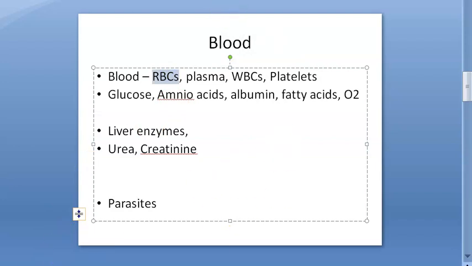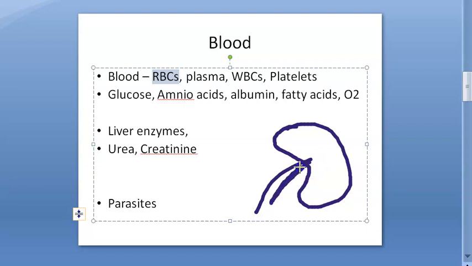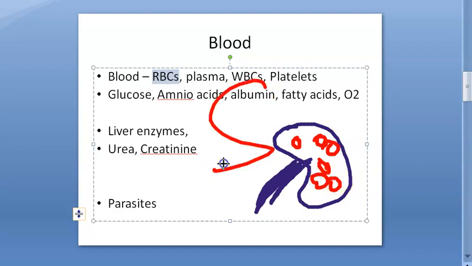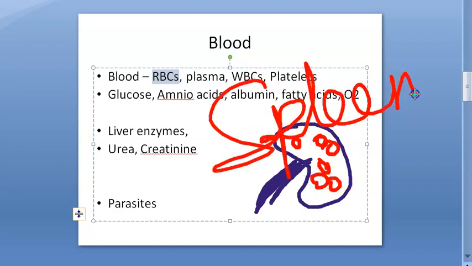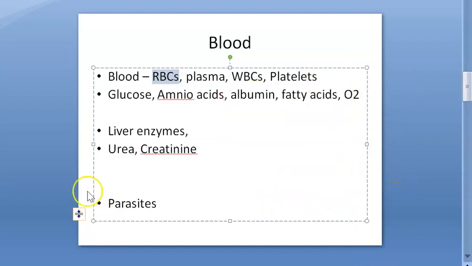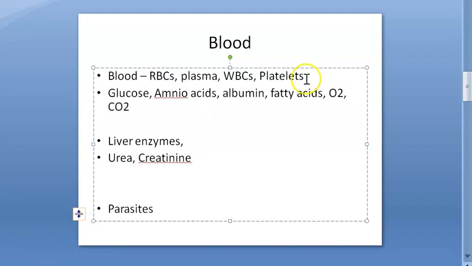If you would have heard this word spleen a lot, right? So, spleen is here, only on one side. It's looking like a kidney the way I have drawn it, but actually, what the spleen does is remove these old RBCs. So, the spleen's job is to remove the old RBCs. Spleen is something that you have only one of, not two on both sides like the kidney. Spleen is only one and it will remove the old RBCs. So many other things, carbon dioxide also you can see, right, nitrogen.